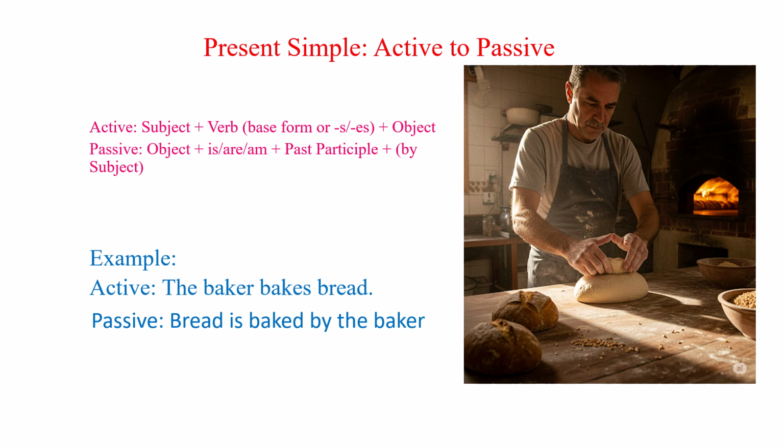The present simple tense describes habitual actions or general truths. In the active voice, the subject performs the action, like the baker bakes bread. To form the passive, we shift the focus to the object, bread. We use is, are, or am plus the past participle. So, bread is baked by the baker. The baker, the doer, is now in a by phrase, which is optional.